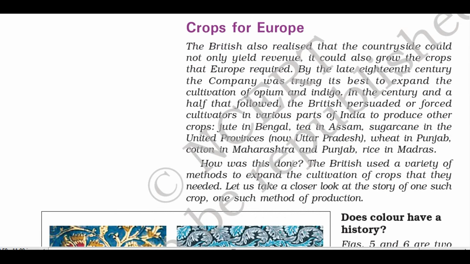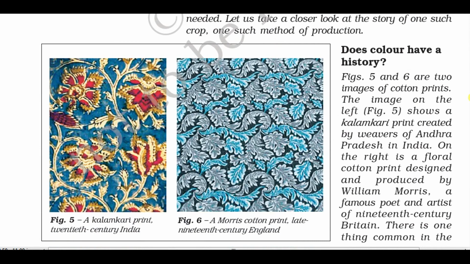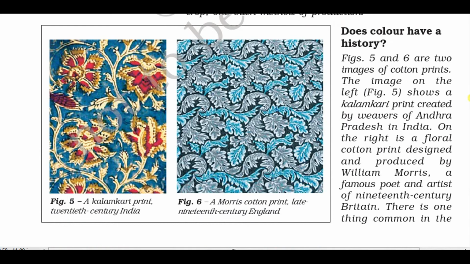So you know very well, for the production of cloth, cotton is required in those days. Today of course you have many alternatives. So the British forced Indian farmers to grow cotton so that it could be supplied as a raw material for the British cotton textile industry. So in this chapter we are going to study about that, and very important, the indigo.